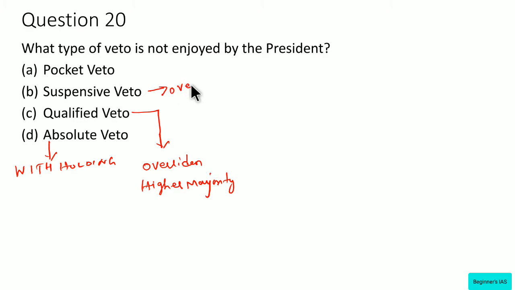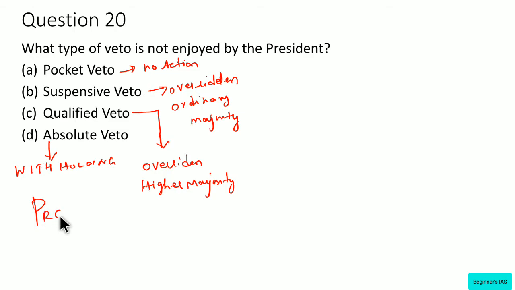Which can be overridden by the legislature by the ordinary majority. And what about absolute veto? We have discussed. What about packet veto? So see, the packet veto is nothing but no action on the bill passed by the legislature. Of the above four,